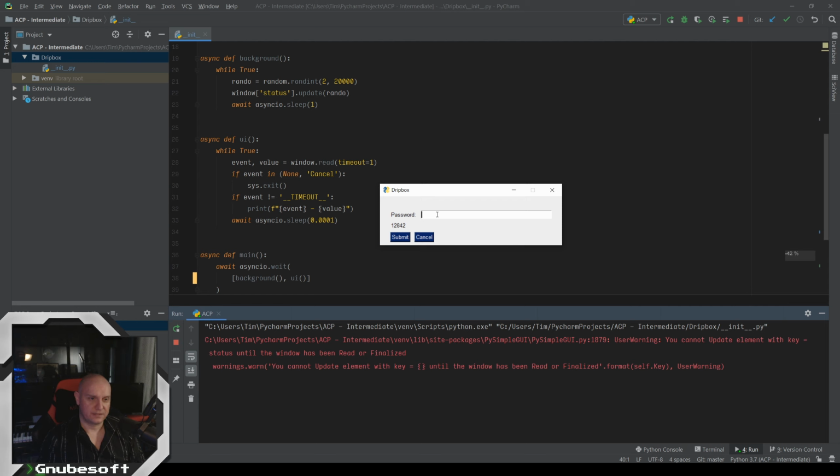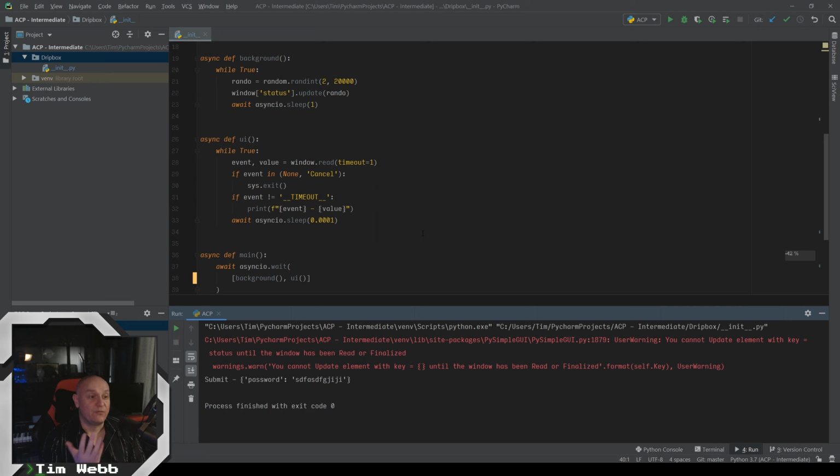And since this is going to be like a Dropbox clone, we need to add in some functionality so that we can add in files that we want to share and then grab files that we want from other computers on our network. This is going to try and keep everything all synced up. So we're going to want ways of showing the status of our files and everything like that. But right now, all we have is this password thing, and the submit button doesn't actually do anything other than print out whatever is in the password. And our cancel button works, but we're going to need to add in a lot more.